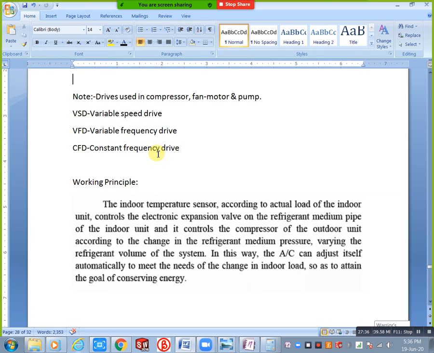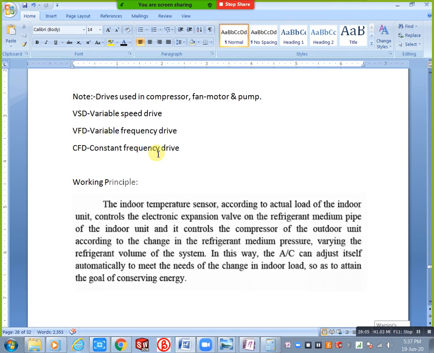For example, you can place your speed adjustment at the first position. In that condition your power consumption is 60 watt. You change to 2, you change to 3, you change to 4, you change to 5. In that condition also the power consumption is the same, 60 watt. That is constant frequency drive. Okay, when you mention constant frequency drive, you will get that type of result.